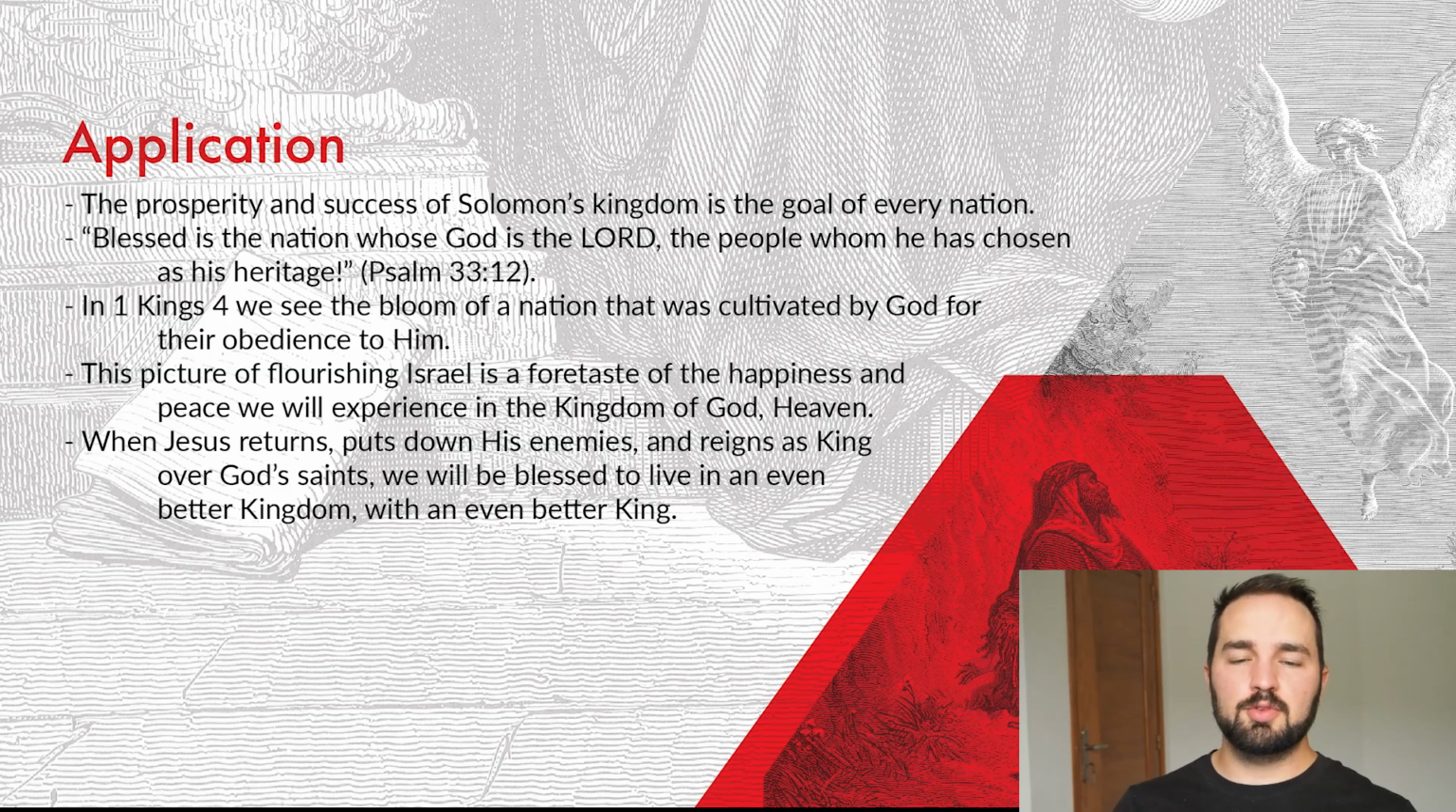So in 1 Kings chapter 4, we see the bloom of a nation that was cultivated by God, blessed by him for their obedience to him, particularly for David's obedience to the Lord. This picture of flourishing Israel is a foretaste of the happiness and the peace that we will get to experience in the kingdom of God if we are God's people, God's children. We generally refer to that as heaven.